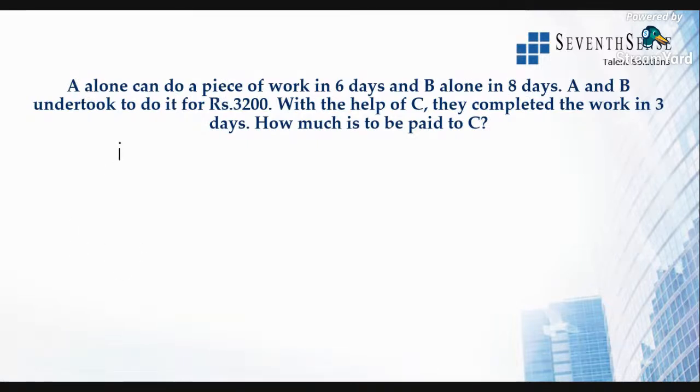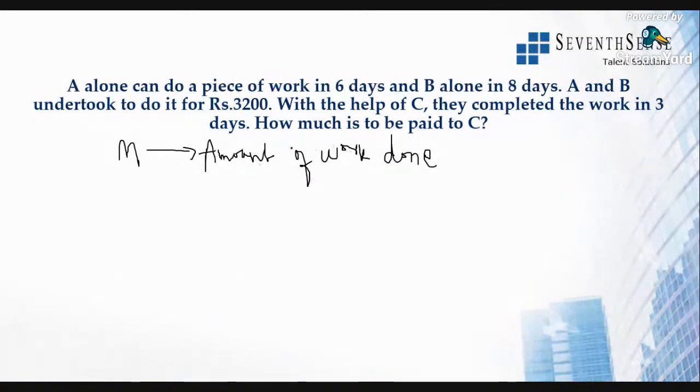The amount or money is always given according to the amount of work done. Pardon me for the legibility, but it will be understood. Money will always be paid in the form of amount of work done. Okay, understand this particular point.